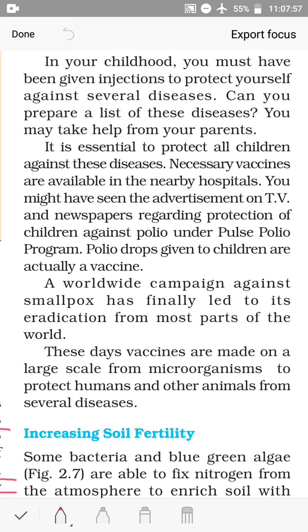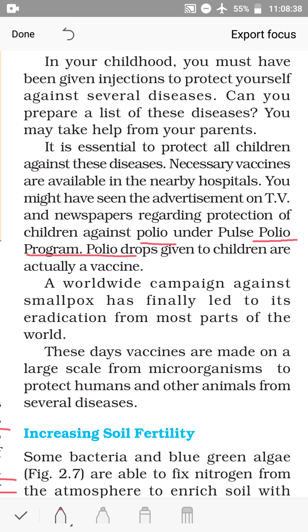Necessary vaccines are available in nearby hospitals. You might have seen the advertisement on TV and newspapers regarding protection of children against polio under the Pulse Polio program. Children below the age of 5 years may suffer from polio, and the Pulse Polio program has been launched just to eradicate polio. A worldwide campaign against smallpox has finally led to its eradication from most parts of the world. These days, vaccines are made on a large scale from microorganisms.